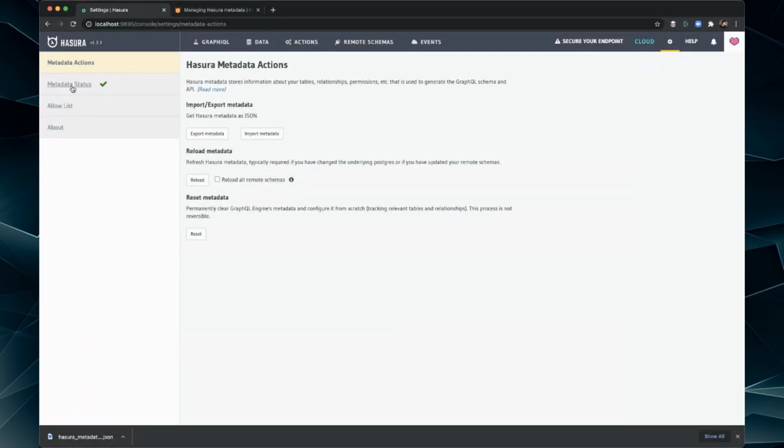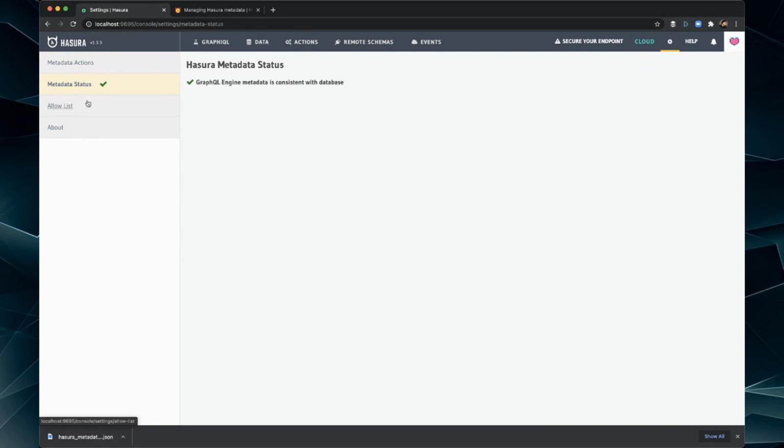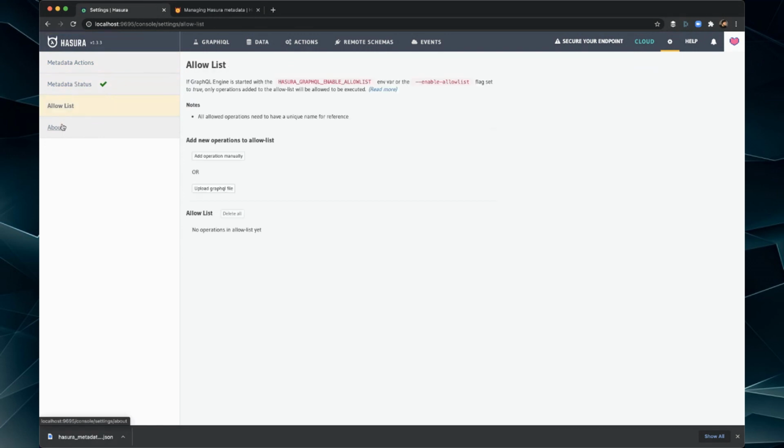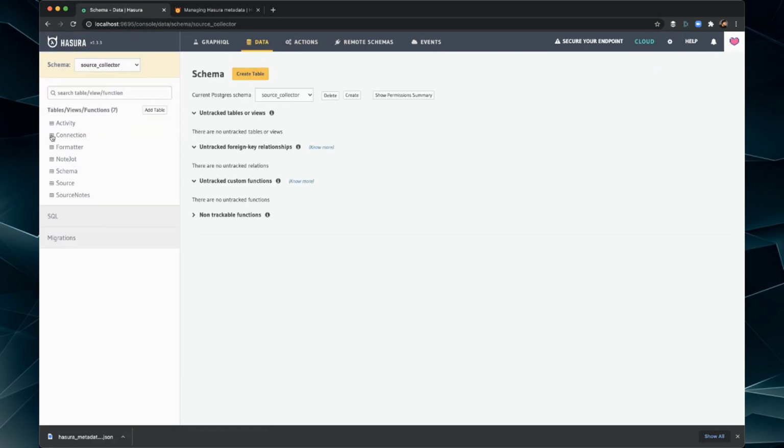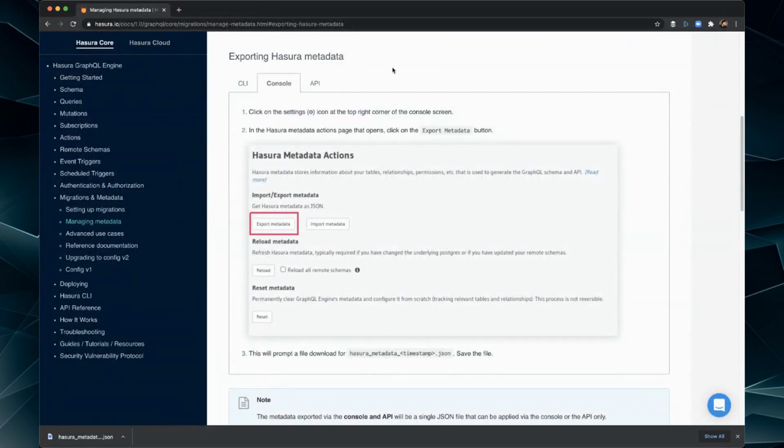So now let's go through all this. Metadata status, it's consistent with the database. Got allow list, okay, cool. And then we have our data. So now it's all fine and dandy.